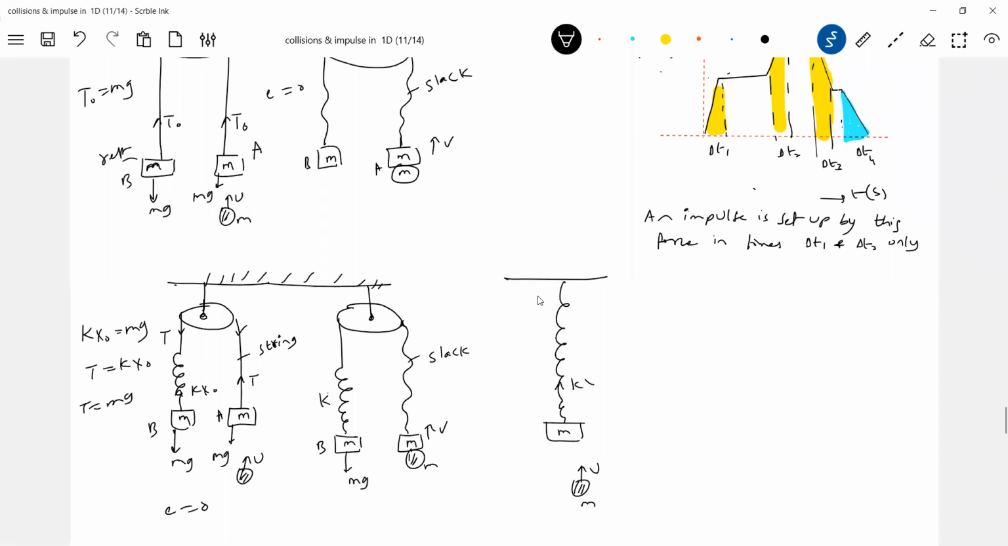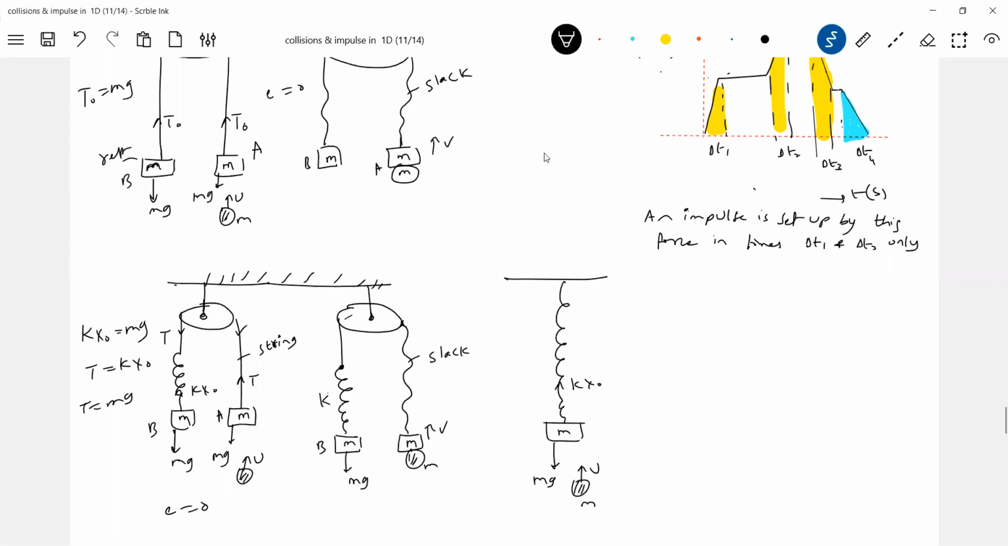Initially there is an elongation in the spring. So when any impulse is set up by the spring, because one end of the spring is connected to the string. Now, I think I discussed this problem in laws of motion, from Pathfinder I picked up, I discussed it.